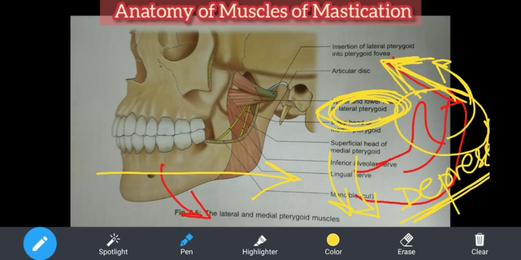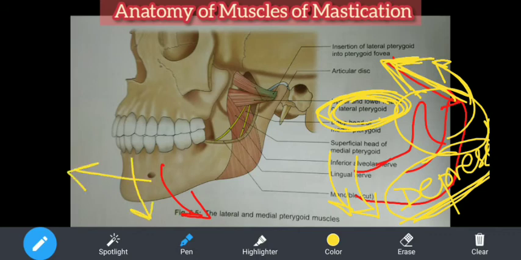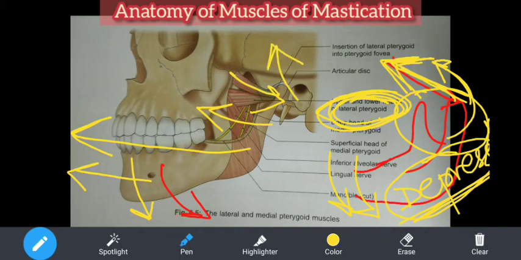Understood? Now, what all actions is the lateral pterygoid doing? Lateral pterygoid alone does depression of the mandible. It pulls the mandible downward. Okay. And if you see, it is also protruding the mandible. Protruding means what? See, it is depressing and it is protruding. How protruding? Can you tell me? Now the direction of the fiber is this way. So when this contracts, what will happen? Its movement will be like this as well. Are you understanding this? Its movement will be like this and also like this.